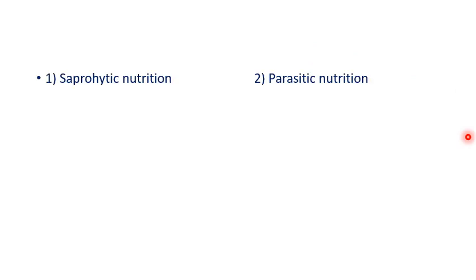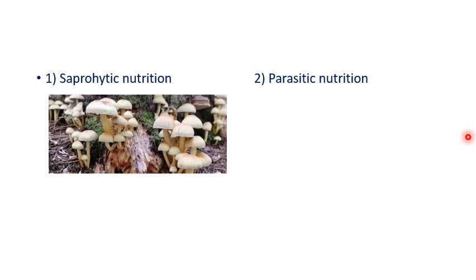Now let us discuss the types of heterotrophic mode of nutrition. Heterotrophs, as I told you already, are organisms that depend upon other organisms to obtain food. So what about the saprophytes? Have you ever seen this picture? Yes, you all love to eat mushrooms, right? Do you know how they grow? These are organisms which obtain nutrition from dead and decaying organic matter. They grow on dead and decaying organic matter. These are known as saprophytes. Some fungi as well as some bacteria are examples of saprophytic nutrition.